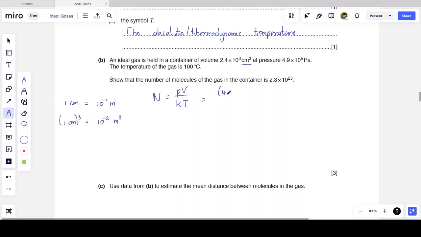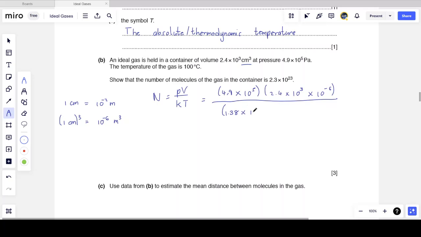The pressure in pascals is fine, 4.9 times 10 to the 5 pascals. The volume is 2.4 times 10 to the power 3, and then I replace cubic centimeters with cubic meters, which means I must multiply by 10 to the minus 6. And I divide by Boltzmann's constant, which I know again. Do not confuse the constants.